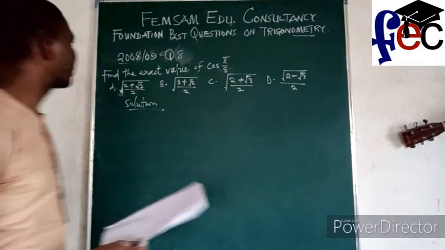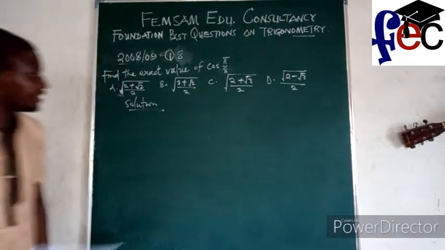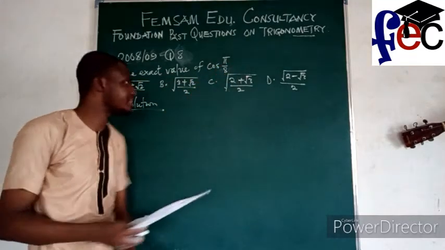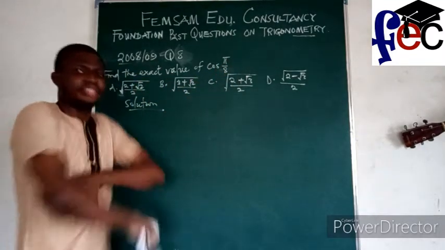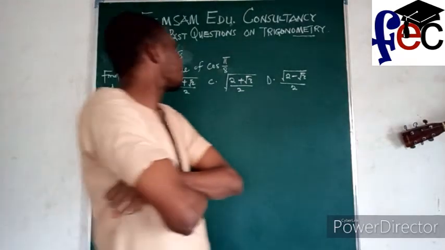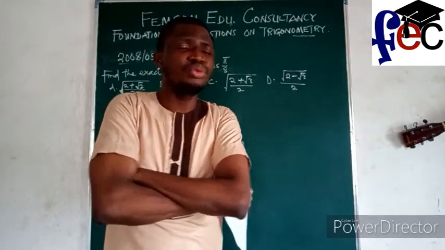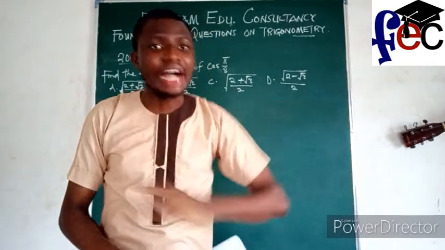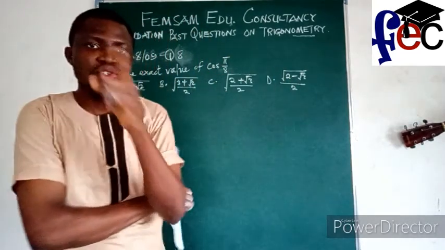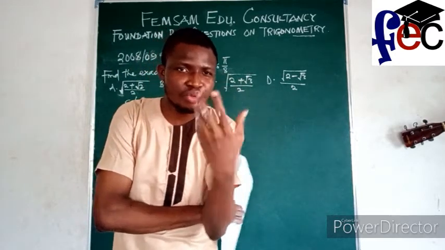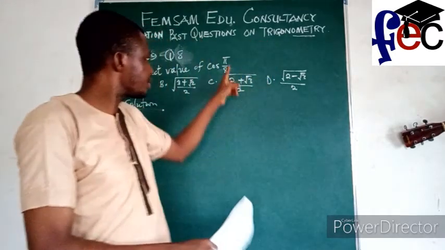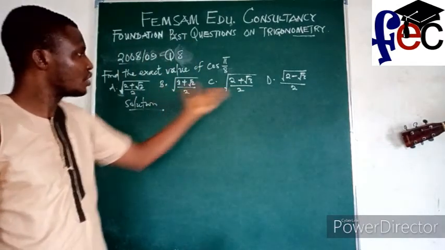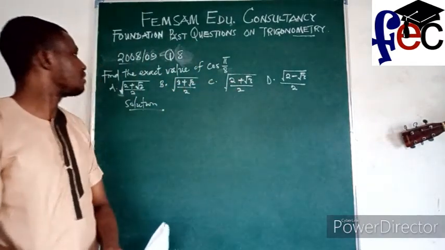Question 8 of 2008-2009 says find the exact value of cos pi over 8. Instead of the question giving you an angle in degrees, you are being given an angle in radians. So you need to use the conversion to be able to know properly what pi over 8 stands for, so that it's easier for you to evaluate it.